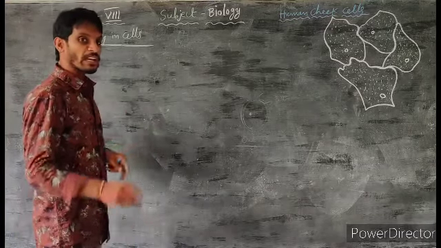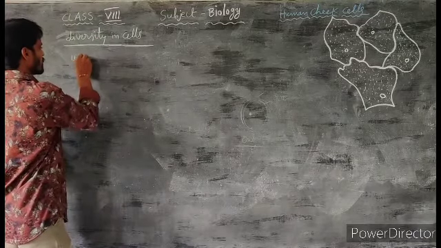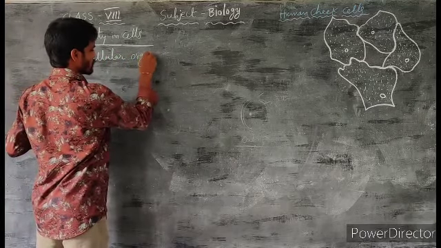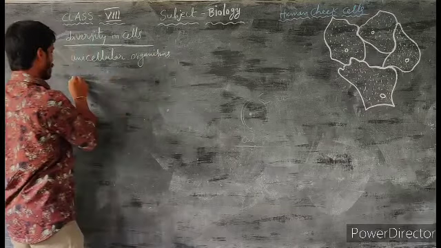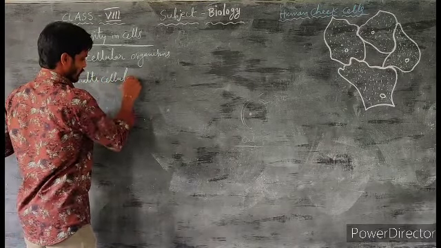Organisms are categorized into how many types? Two types. What are they? Unicellular organisms and multicellular organisms. On what basis are they categorized? Based on the number of cells present in the organisms. Organisms are mainly categorized into two types: unicellular organisms and multicellular organisms.